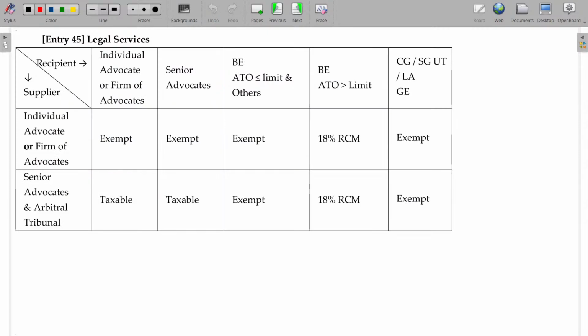So with that, all the predominant concepts are over. We'll now deal with a few more aspects, including legal services.